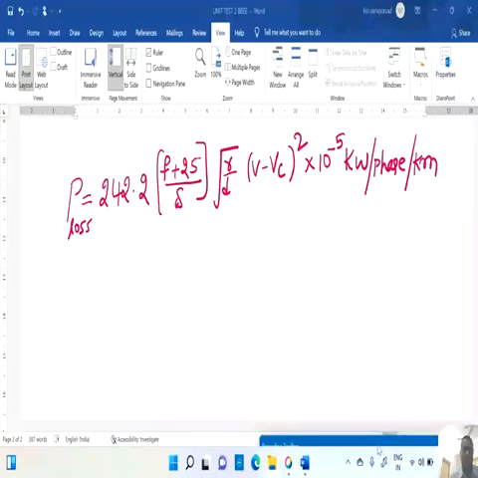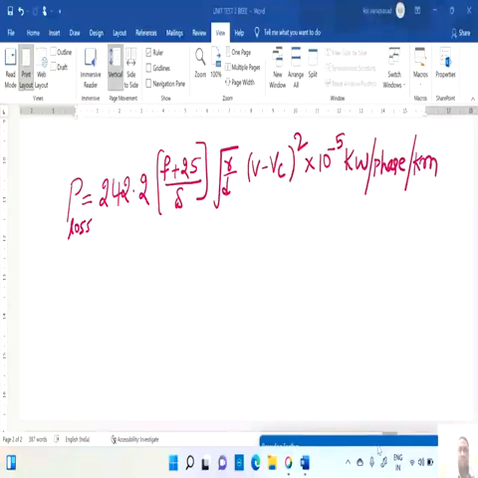Now let us see the expression for the power loss due to corona. P loss is equal to 242.2 divided by delta, into F plus 25, into square root of R by D, into V minus Vc whole square, into 10 power minus 5 kilowatt per phase per kilometer. So this is the expression for the power loss due to corona.